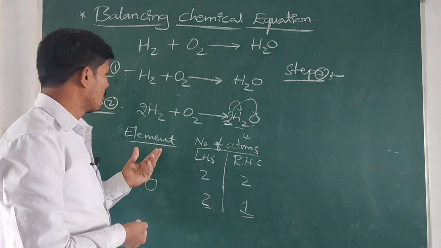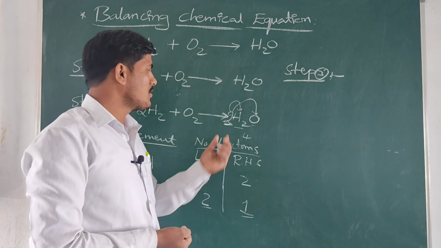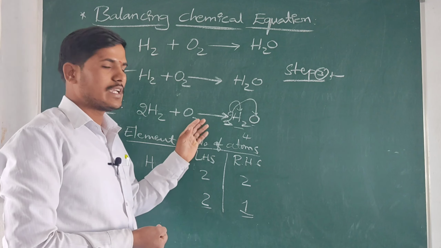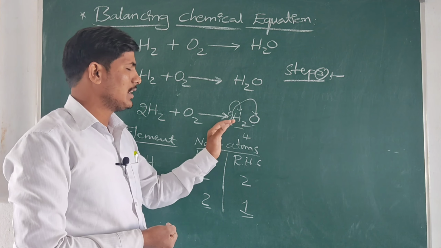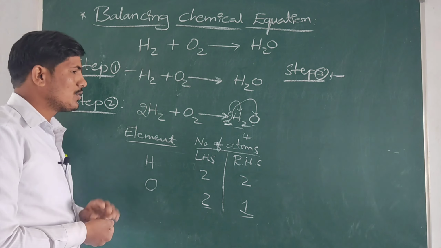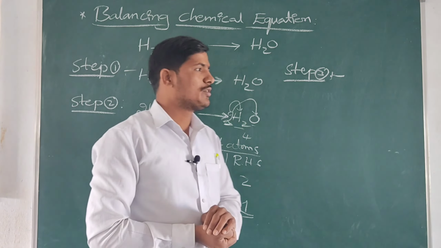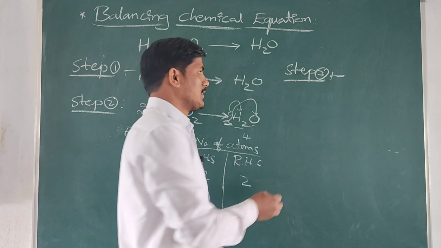So here there is no such set of coefficient values. It has only one coefficient value, 2 on the right side and 2 on the left side. There is no need to divide the coefficient values. That is step 3.